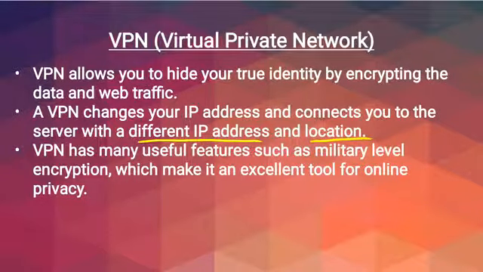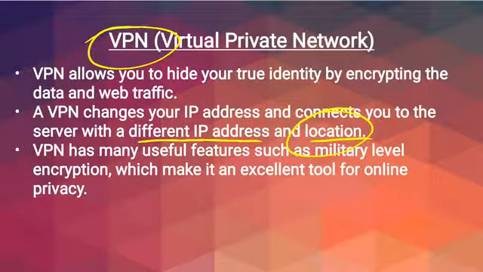Suppose you are sitting in India, and you are using a VPN or virtual private network. It will hide your IP address, so nobody can find out what your IP address is, and they will not be able to track you over the internet and your location. By IP address, I think I have told you, anyone can find your location. So if your IP address is different, the location can also be different. That is why nobody can track you over the internet, as well as nobody can track your location, while you are using a VPN or virtual private network.